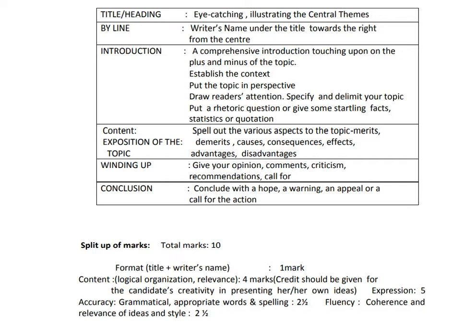Establish the context. So this is the opening sentence which attracts the attention of the reader. Put the topic in perspective, draw the reader's attention, specify and delimit your topic, put a rhetorical question or give some startling facts. So you can begin with all that. You can provide statistics or a quotation. Then the content: spell out the various aspects of the topic, merits, demerits. So the exposition of the topic: causes, consequences, effects, advantages, disadvantages. And at the end you wind up, conclude, give your opinions, comments, criticism, recommendations, call for action.